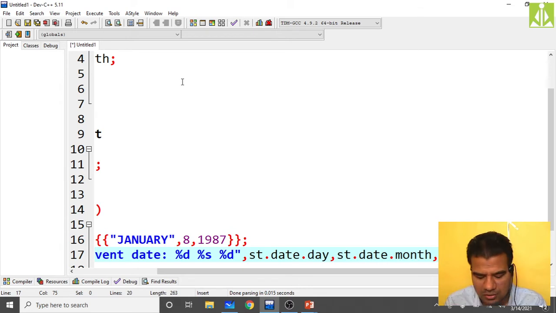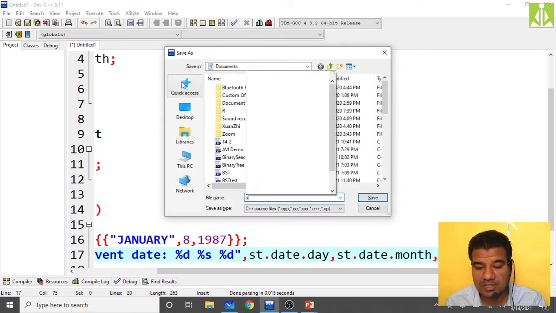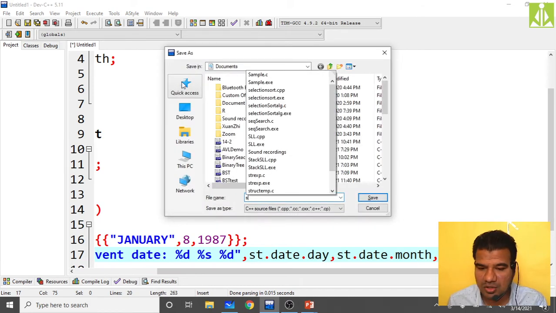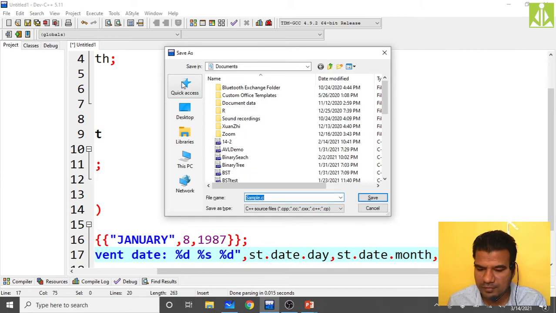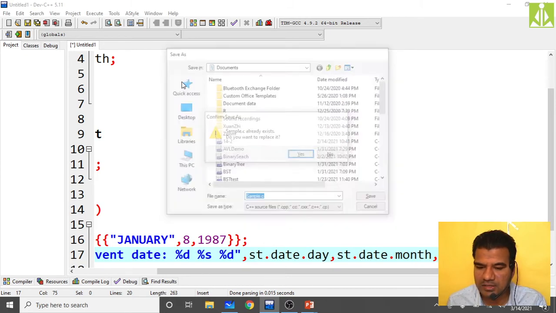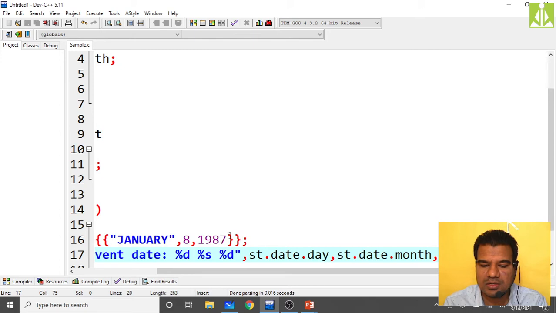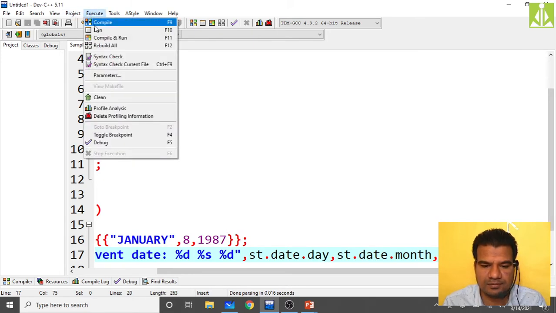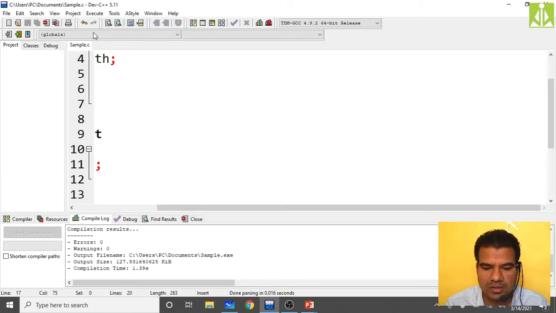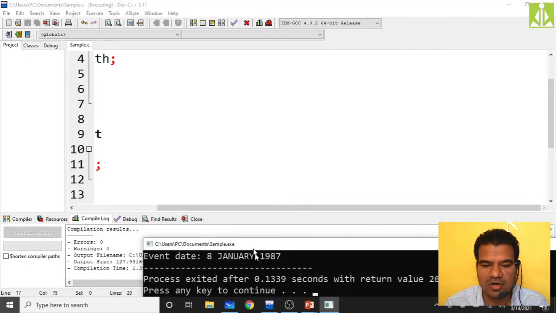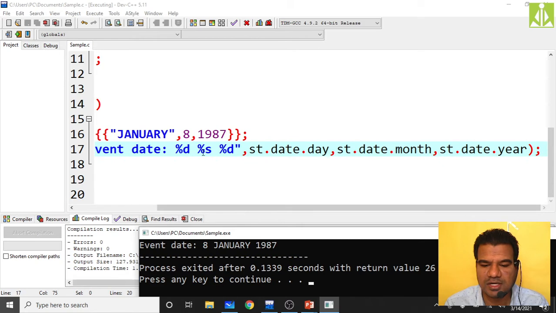So now what we have to do? Simply save this program. So this I'm giving sample.c. Overwrite the stuff. Now compile it. Yes, no issues. Then run it. As you can see, we got the event date as we have printed. First we said we need to print the day, then month, then year, 8th January 1987.